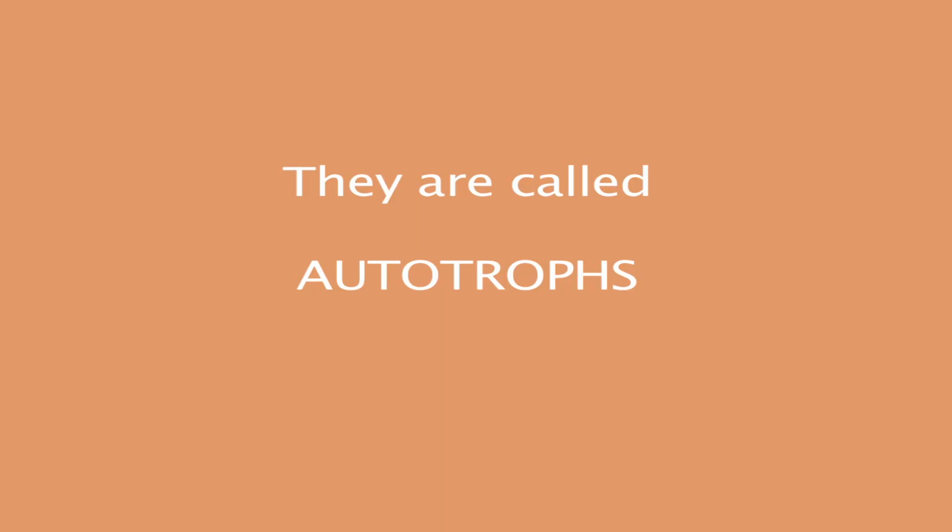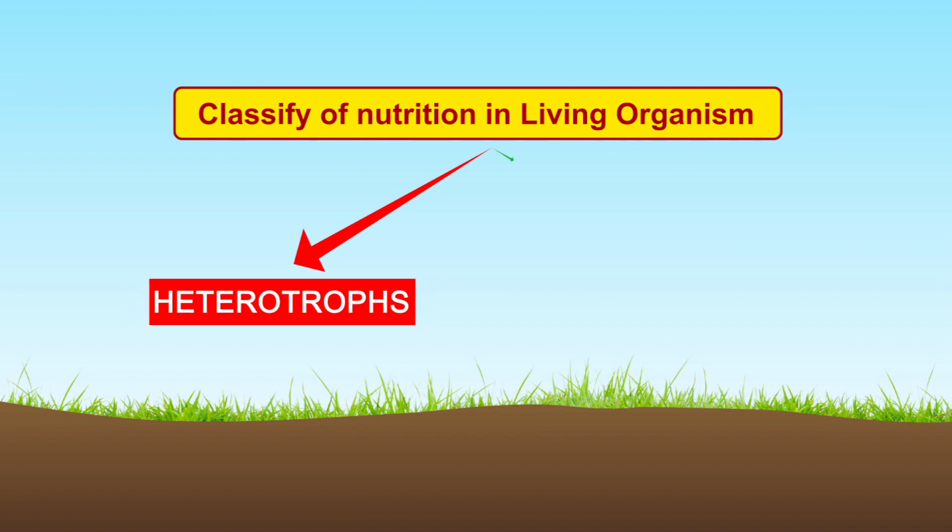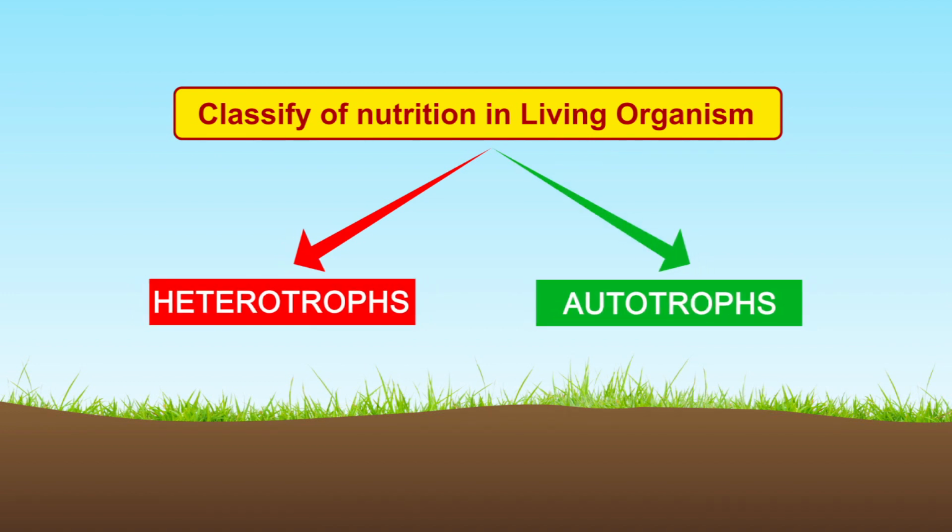Plants, on the other hand, prepare their own food and do not depend on plants and animals for their nutrition. Thus, they are called autotrophs. Thus, we can easily classify nutrition in living organisms as autotrophs and heterotrophs. Here, we would be discussing about autotrophic mode of nutrition. Photosynthesis. Now, the question arises, which part of the plant prepares the food and how is it produced?